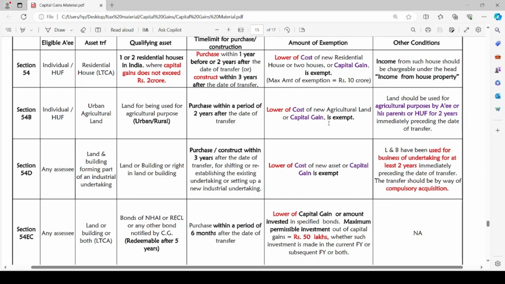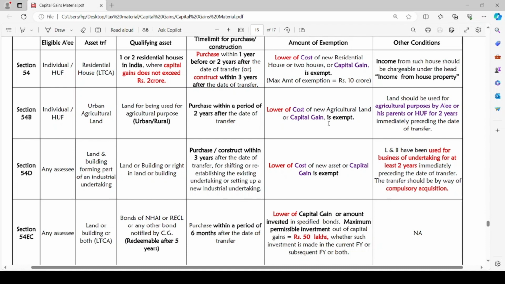Once again I am repeating the amount of exemption, which is the important point. Lower of cost of new residential house or two houses or the capital gain is exempt. Either the capital gain amount or cost of new residential houses, whichever is lower, will be exempt, and the maximum amount of exemption could be up to rupees 10 crore only. You cannot claim exemption exceeding rupees 10 crore.